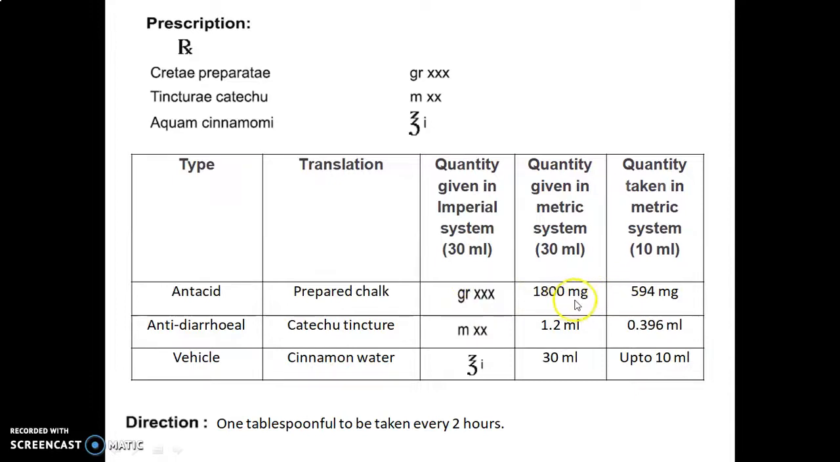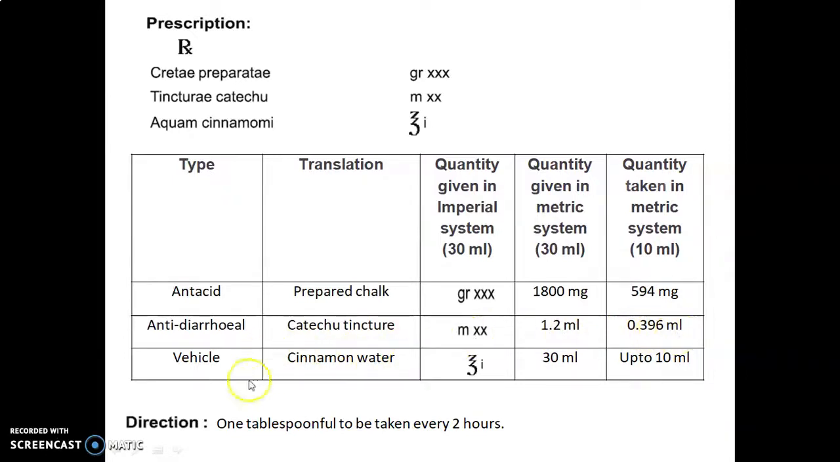by multiplying it with 0.33 we will get 594 milligram, as we multiply this with 0.33, that is the factor. Second, catechu tincture, used as antidiarrheal. MXX means 1 minim is equal to 1 drop, which is equal to 0.06 ml. So 0.06 into 20, this is Roman XX, that is 20. So 0.06 into 20 we will get 1.2 ml. This is the quantity given, but for preparing 10 ml we will multiply it by 0.33, so we will get 0.396